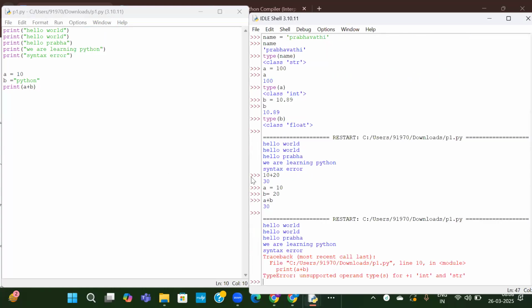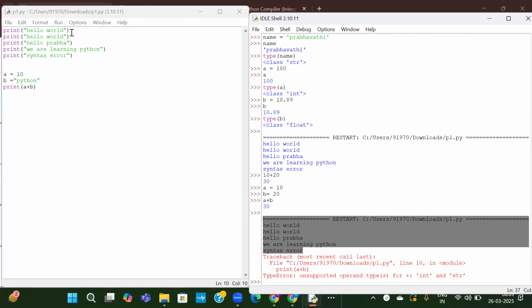In the first 5 lines, there is no syntax error, no logical error also. So the first 5 lines are printed because it is line by line execution. There are no errors detected in all of these lines, at least syntax errors. If there is a syntax error, the execution will not happen at all. Even if there are 100 lines of code which are correct and there is an error in 101, that will not execute if it is a syntax error. That we have seen previously. But now there is no syntax error, there is some logical error here.